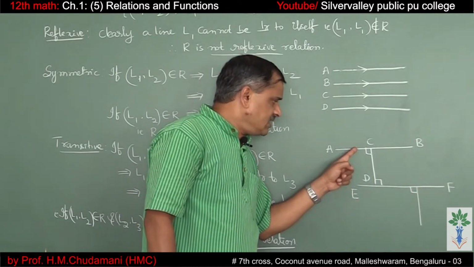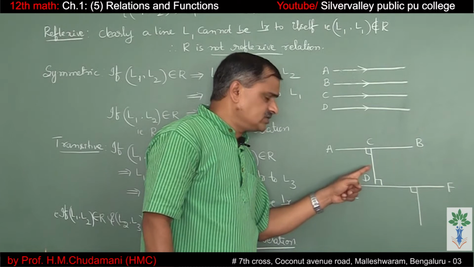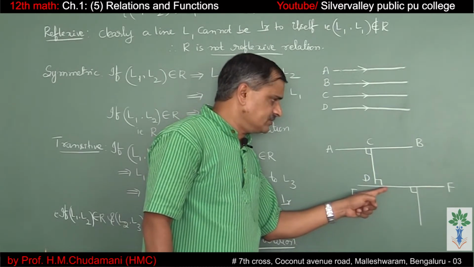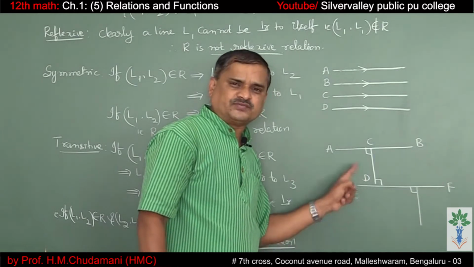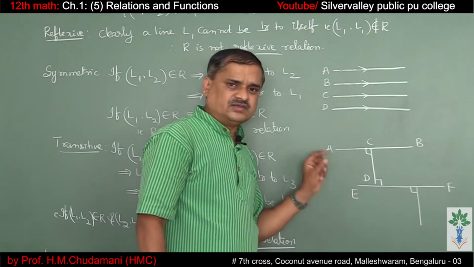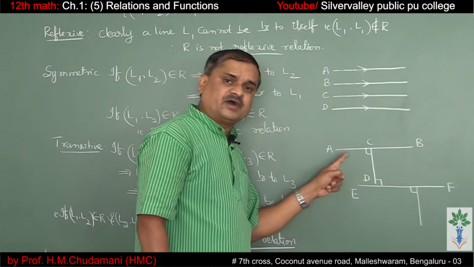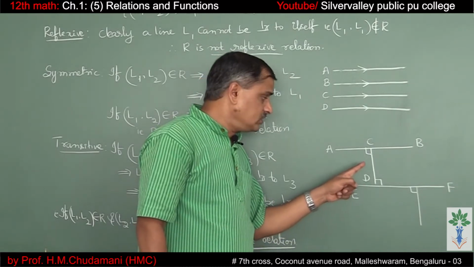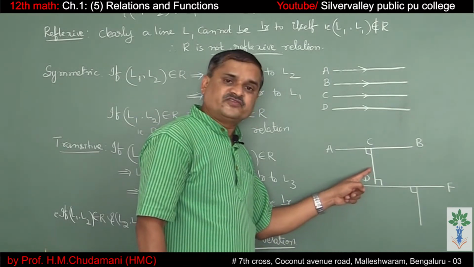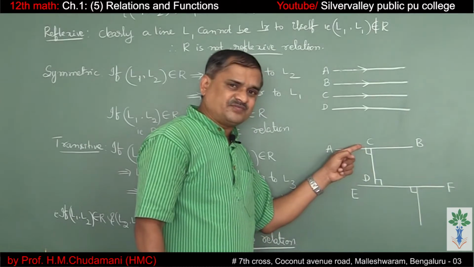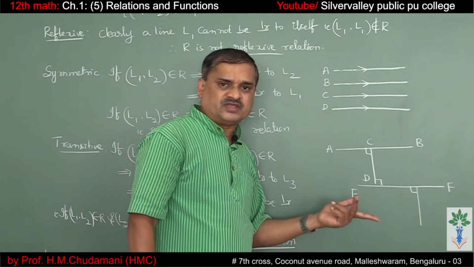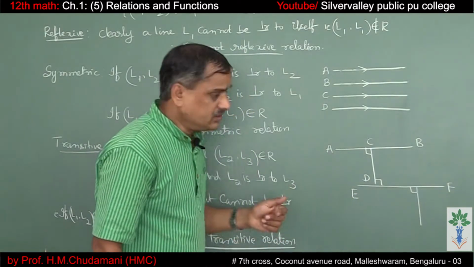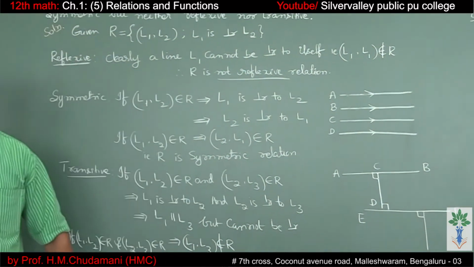See that AB perpendicular to CD, CD perpendicular to EF, but AB is not perpendicular to EF. In fact, they are parallel. That's why the set of perpendicular lines is only symmetric but neither reflexive nor transitive, because A cannot be perpendicular to itself. Okay. So let us take the problem now.